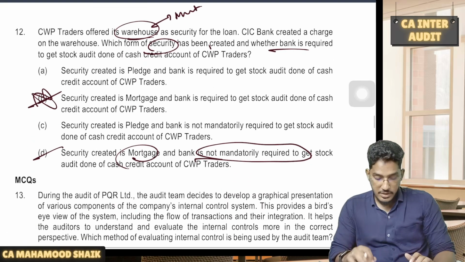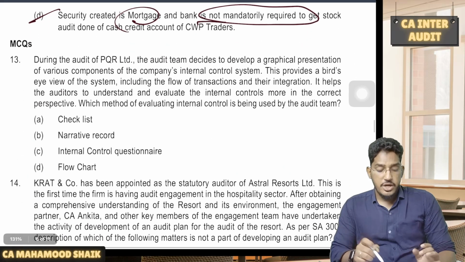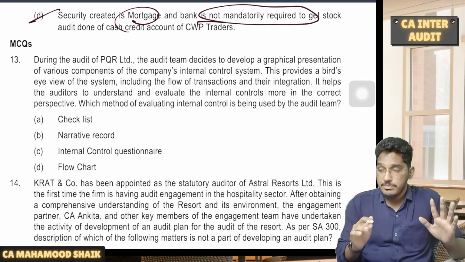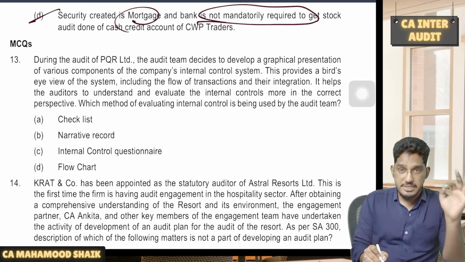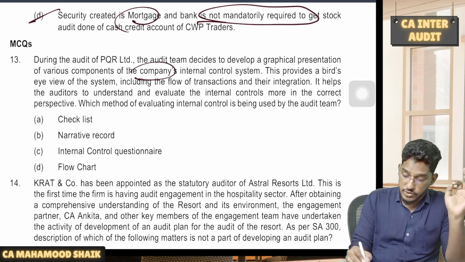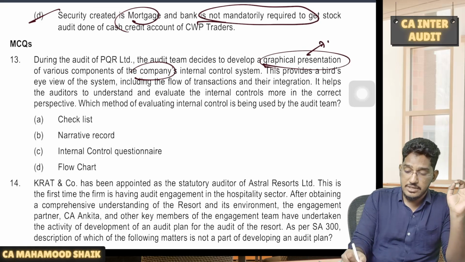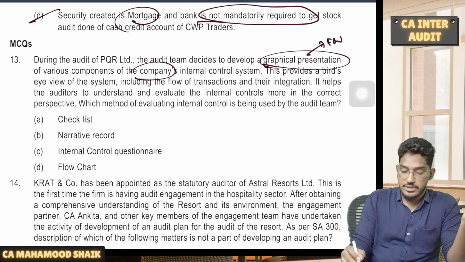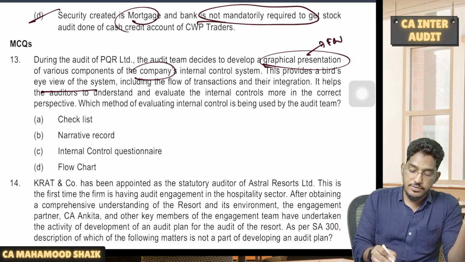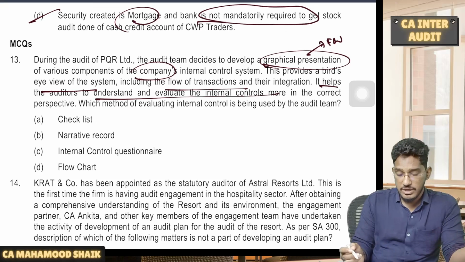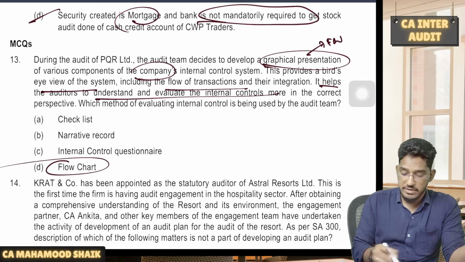Next. Coming to the general MCQs. During the audit of PQR Limited, the audit team decides to develop a graphical presentation of the company's internal control system. The moment you came to know graphical presentation, here only the answer you should have got. Which method of internal control evaluation are they using? Flowchart. This provides a bird's eye view of the system, including flow of transactions. It helps the auditors to understand and evaluate internal controls in a correct perspective.